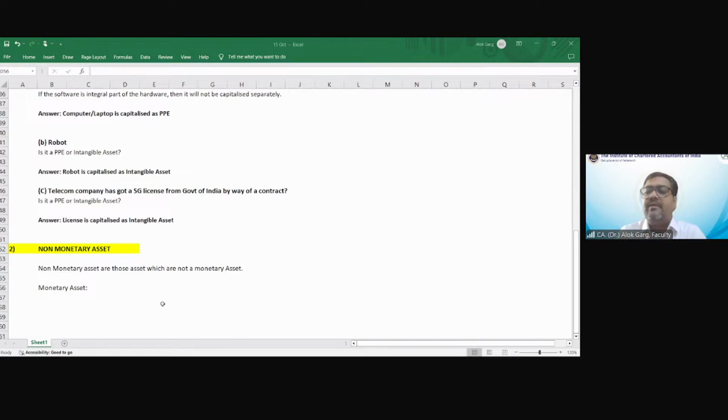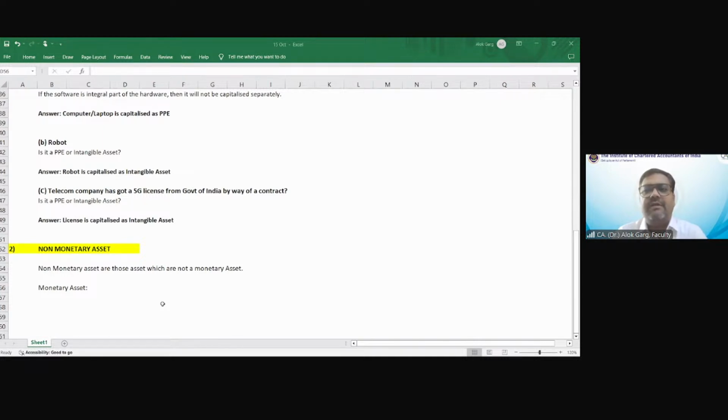Okay. Inventory. Whether inventory is a monetary asset. Do you have a right to receive a fixed unit of cash against inventory? How do you know? You haven't sold the inventory yet. Inventory is in your godown. Let's say if a fire breaks out in the godown, it will destroy the entire inventory.